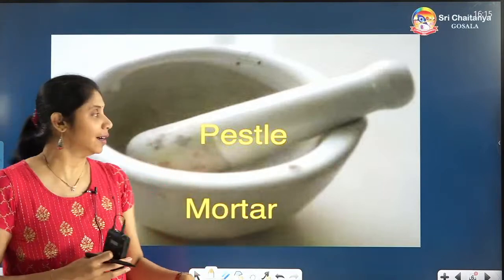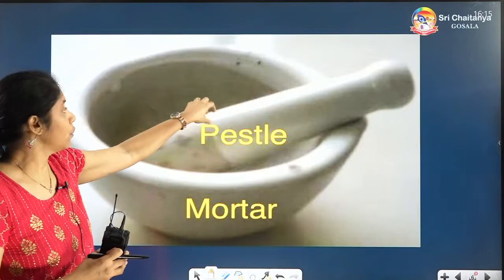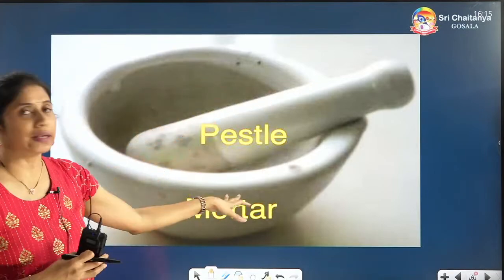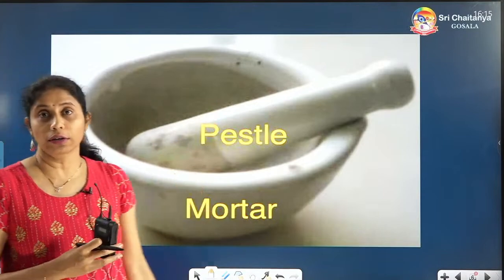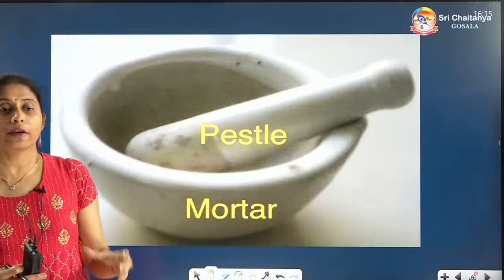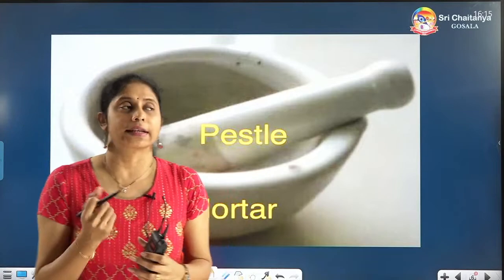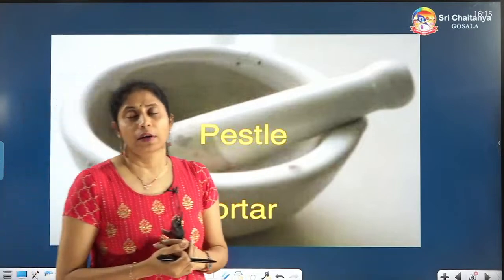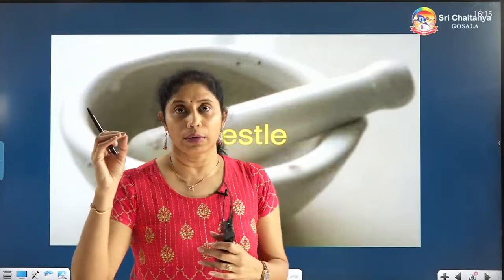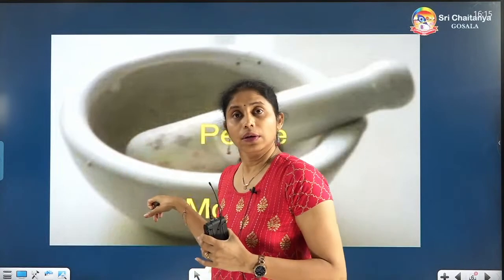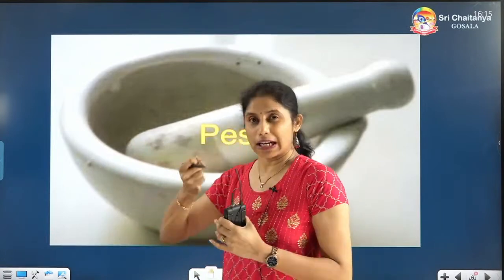The pestle is the one with which you are grinding, and the basal one is the mortar. If I give you a plant leaf, you are going to take it in this mortar and crush it.